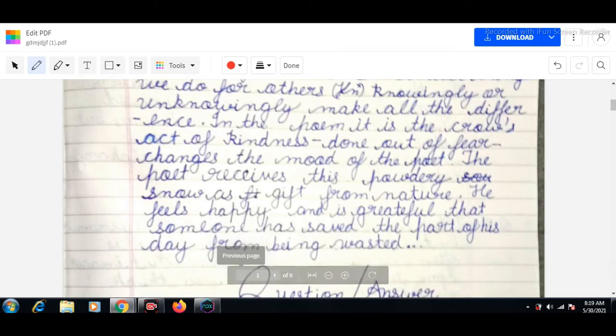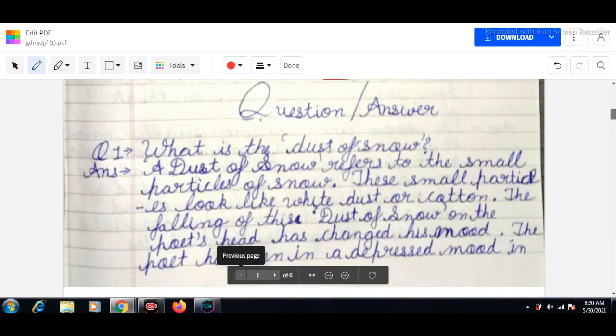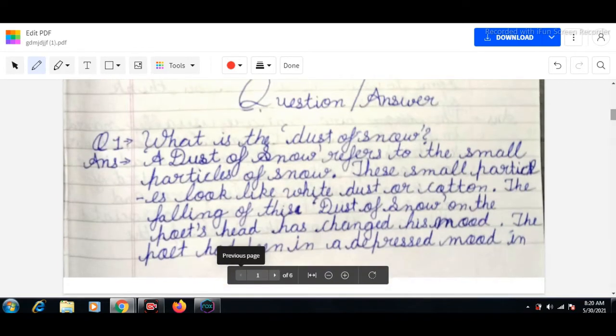So the poet receives this powdery snow as a gift from nature. That dust of snow the poet receives is a gift of nature. He feels happy and grateful that someone has saved part of his day from being wasted. So this is our theme of the poem. The theme of the poem is that small things can make a bigger change in your situation for the better.